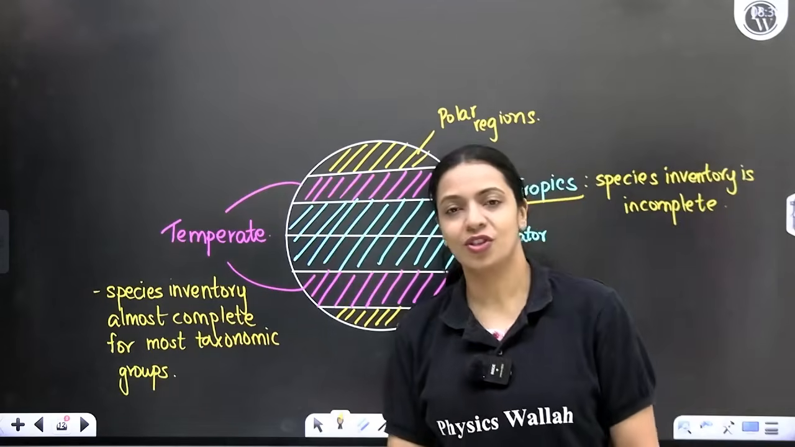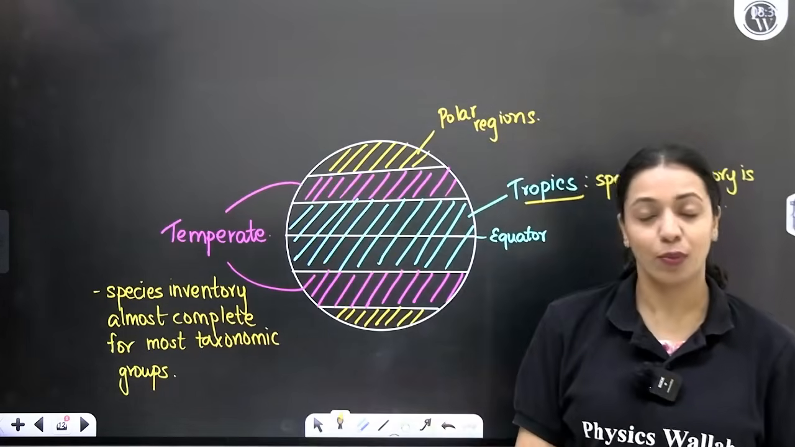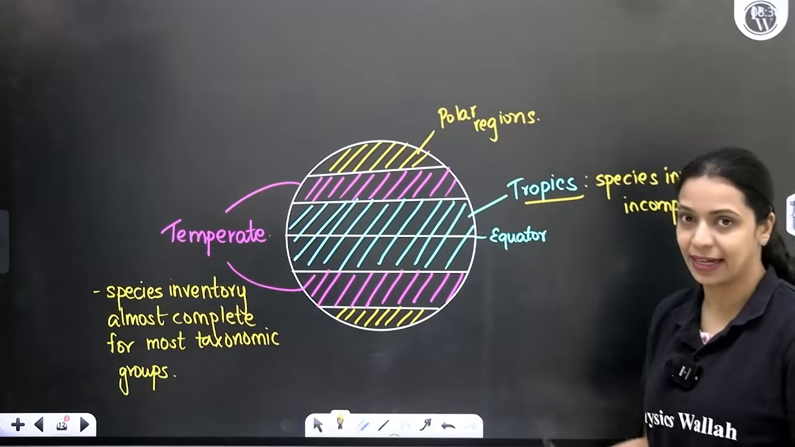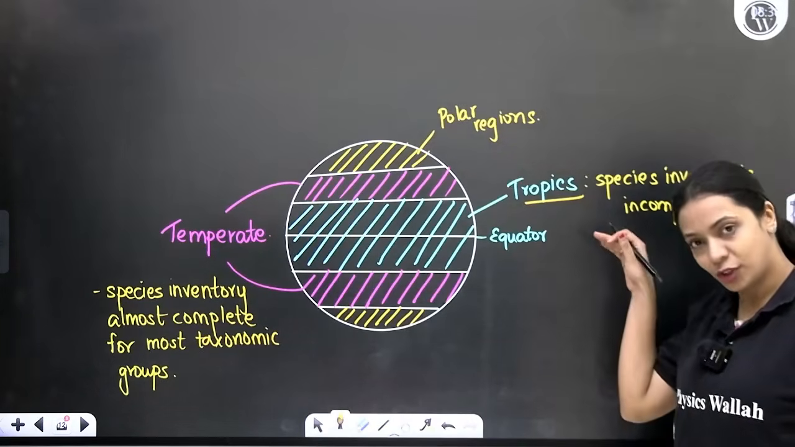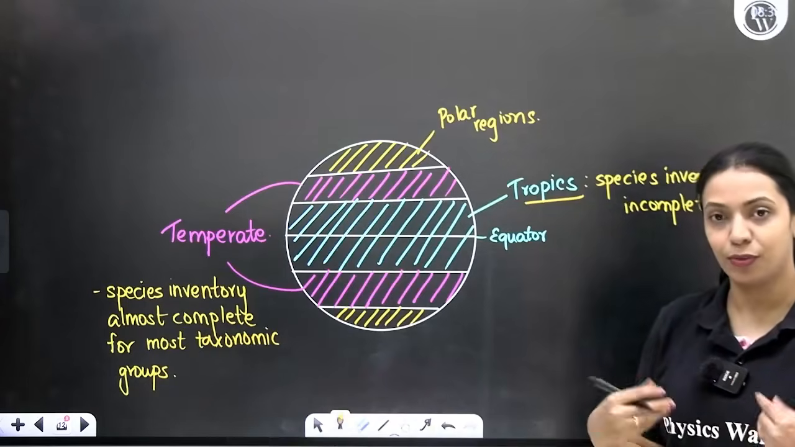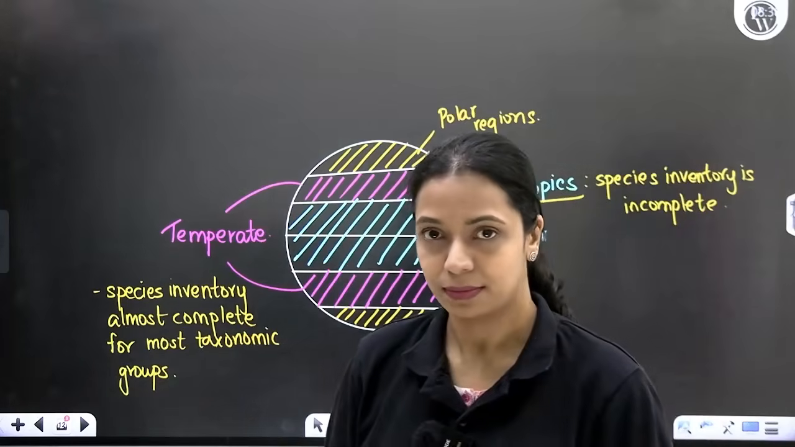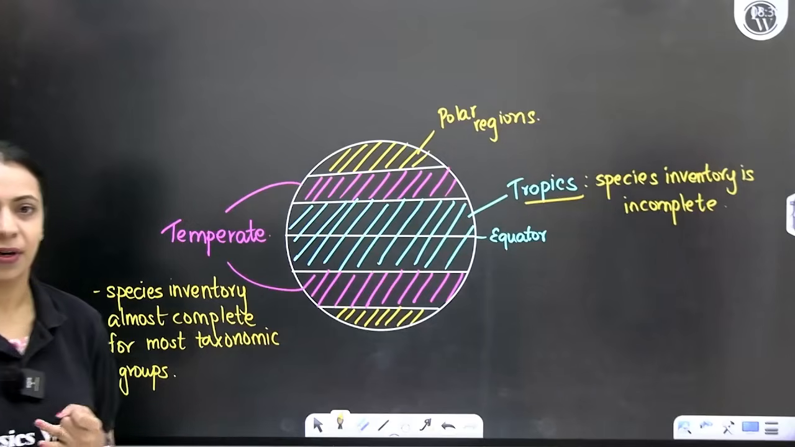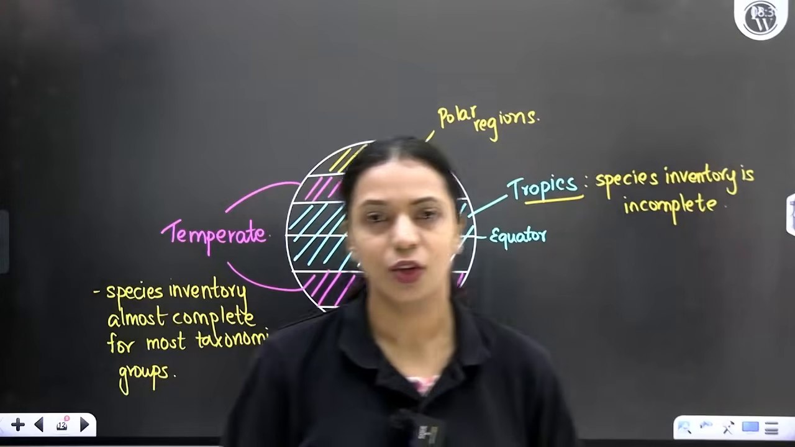In temperate regions, whatever different types of species are there, most of them have been discovered and described and maintained. In the tropic regions, that has not been done for most taxonomic groups. Now, when I say taxonomic groups, I mean insects, birds, vascular plants, those kind of groups.